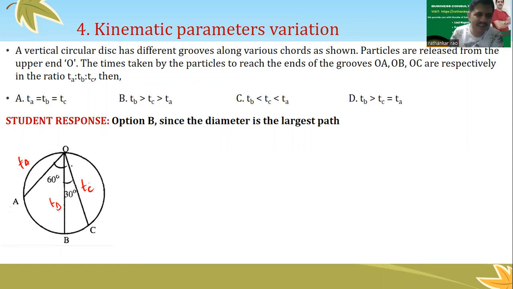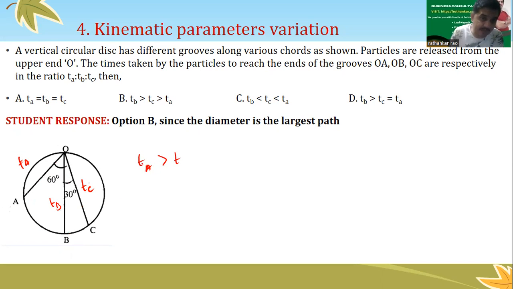Quite easy, no? See, this path length is much larger. All of them will experience an acceleration due to gravity, so definitely they should fall down faster, right? Very clear, that's what we see. So we think that this will be falling faster, this will be a bit slower, and this will be the least. That's what we think. In other words, if this is TB, I can say TA will take a long time.